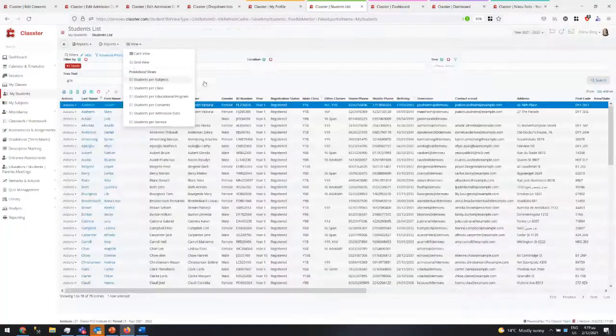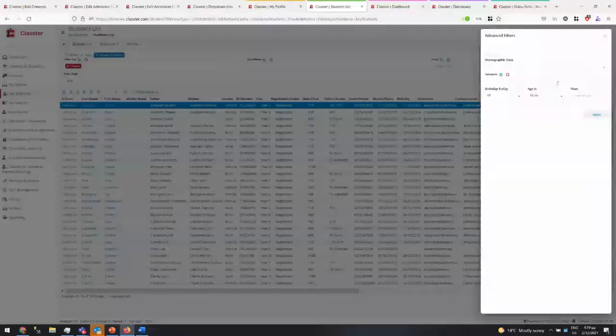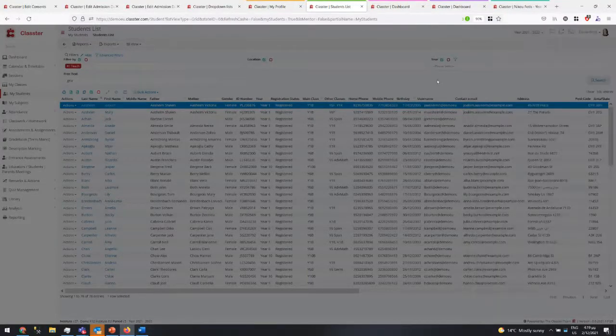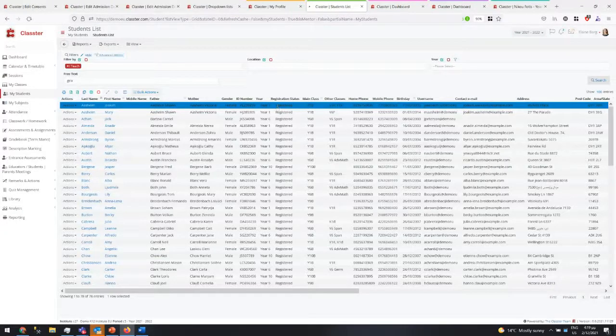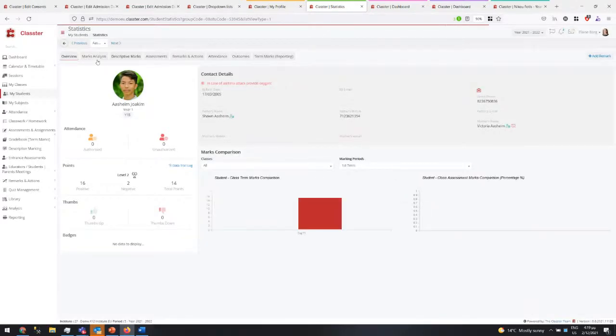So here you have all the different views and the services also and filters. So you can see, tell me which of my students do this service or the other service, things like that. And then the tabs here are also configurable. So now you can set what tabs the teachers see, what tabs the back office employees see. And I have more information here about the medical information and so on. So this is another set of changes.